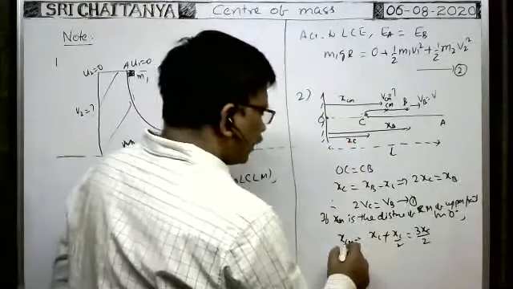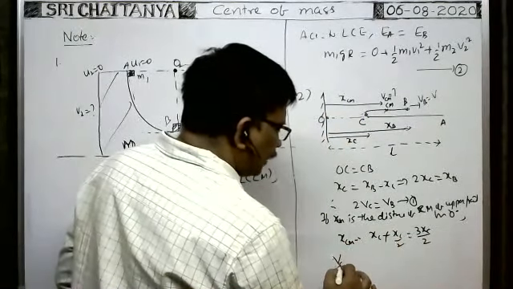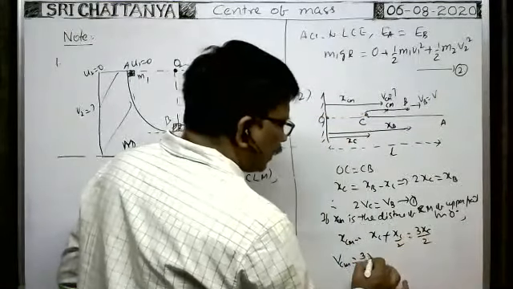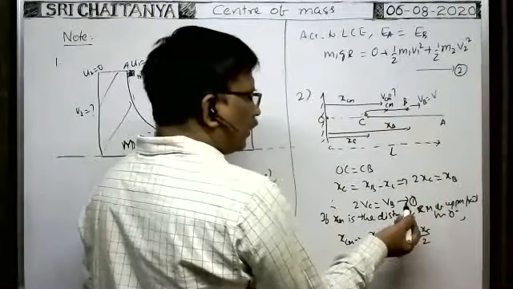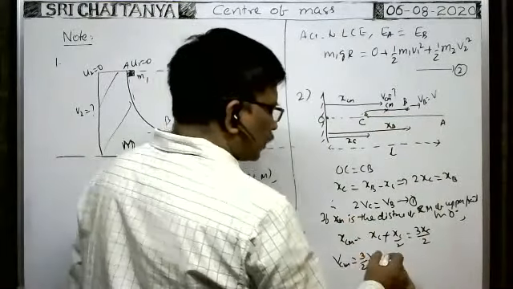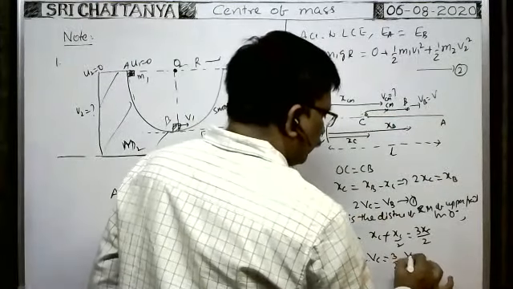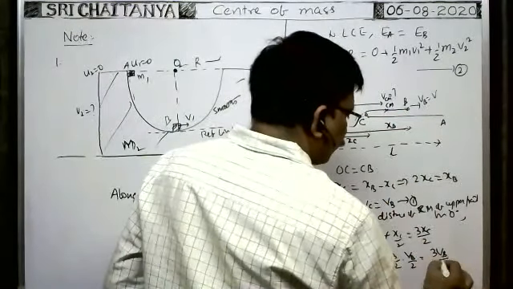Okay, you differentiate this with respect to time, then VCM is equal to 3 by 2 into, if you differentiate xc, you will get VC. But VC is not given, VB is given. So how can you write it in terms of VB? VC is equal to VB by 2. You substitute here 3 by 2 into VC, which means VB by 2, that is equal to 3 VB by 4.